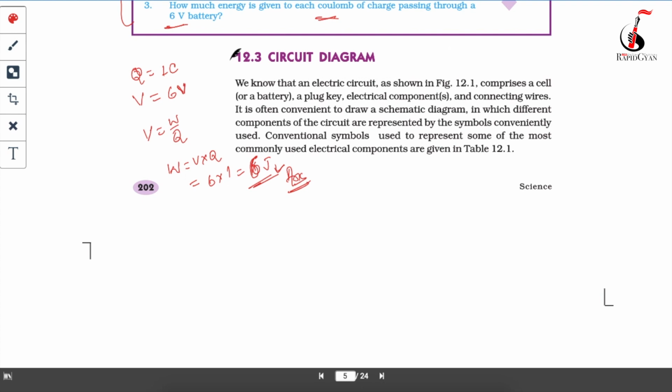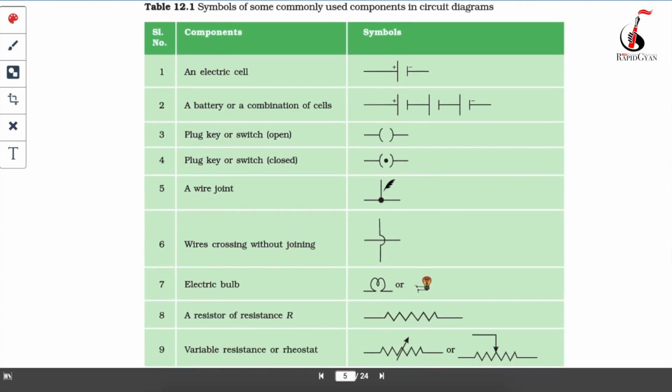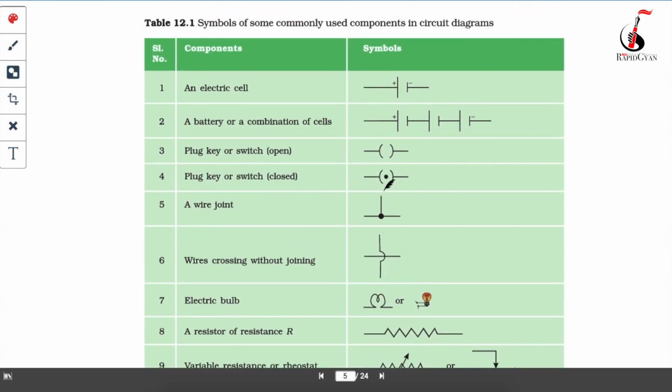Okay, so next topic is your circuit diagram. What is a circuit diagram? This circuit diagram is very easy. Just a few diagrams are there in your book. I will explain it over here. Mostly you are going to use this in your practical exams, or you might receive a 1 mark question in your board exams.